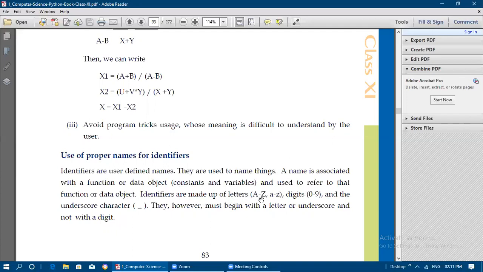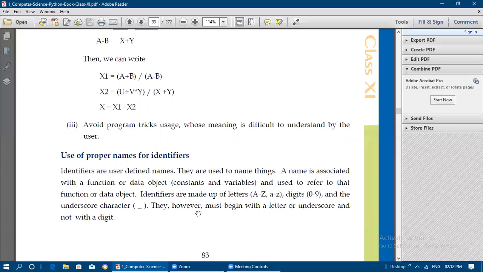Identifiers are made up of letters, that is capital A to capital Z and small a to small z, digits from 0 to 9, and the underscore character. Only these characters are allowed in identifiers. Other special characters like question mark, semicolon, colon, and comma should not be used when naming an identifier. However, an identifier must begin with a letter or underscore, not with a digit.